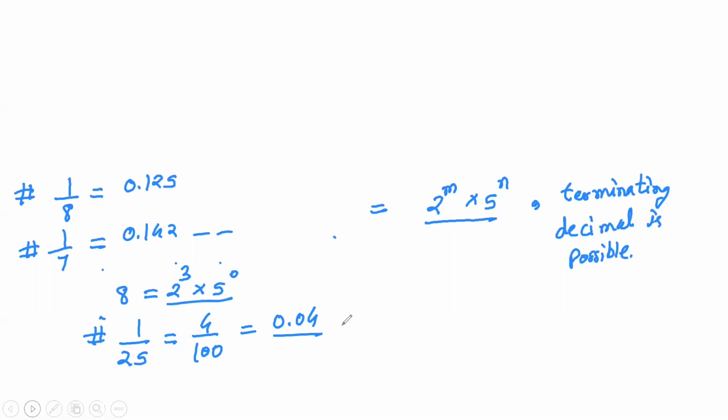So 25 can be written as 2 raised to 0 into 5 square. That's why it will give a terminating decimal. Please write it down. Then we have to solve the question.